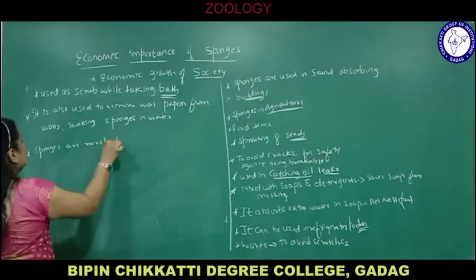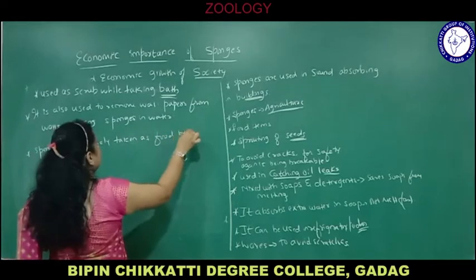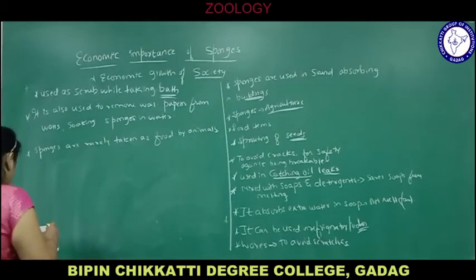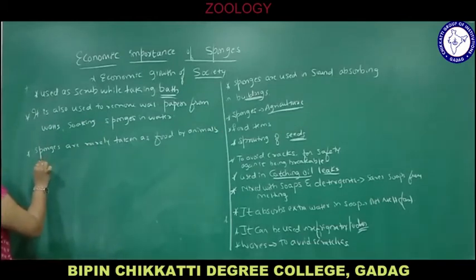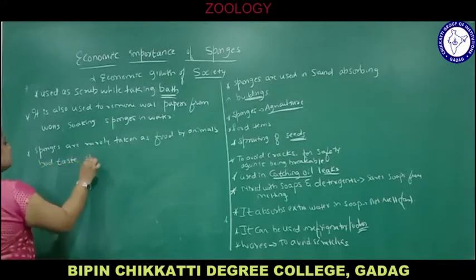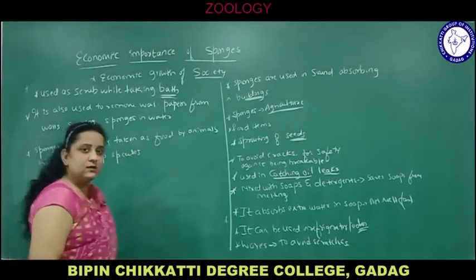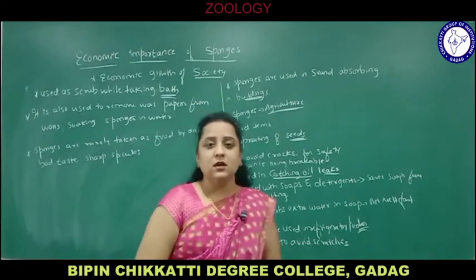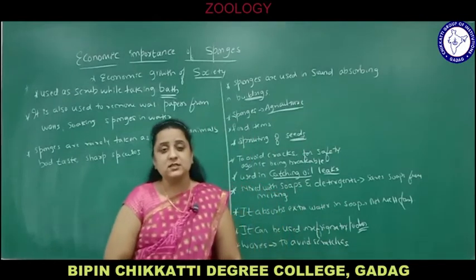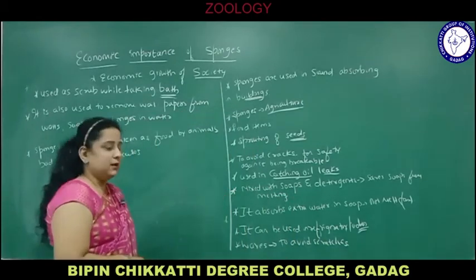Sponges are rarely taken as food by animals because of their bad taste, odor and sharp spicules. You have already seen spicules. Spicules are nothing but the skeleton of sponges, made up of calcium carbonate. They are monoaxons, diaxons, tetraxons, triaxons and even polyaxons and spears. Those spicules are very, very sharp. Because of that nature, the sponges are not edible.